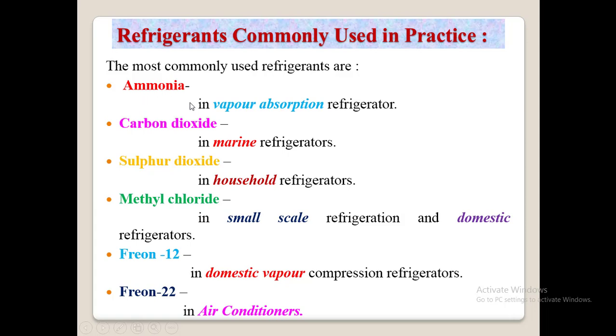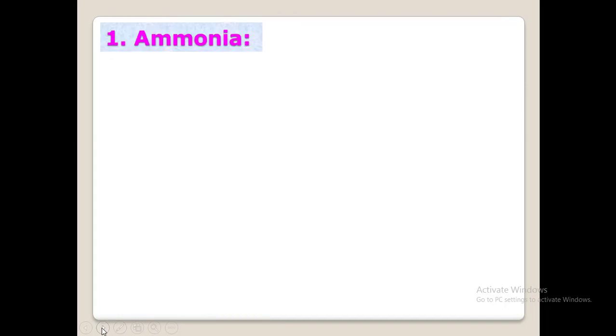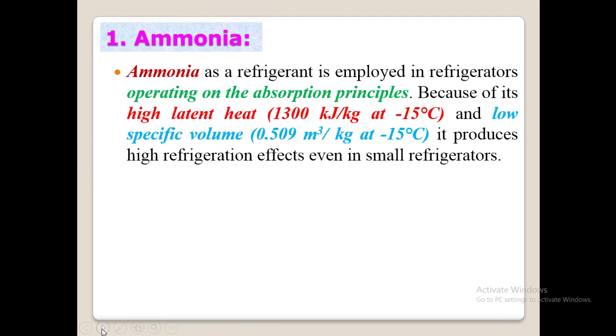Ammonia will be used in vapor absorption refrigerators. Carbon dioxide will be used in marine refrigerators. Sulfur dioxide will be used in household refrigerators. Methyl chloride will be used in small scale refrigeration and domestic refrigerators. Freon 12 will be used in domestic vapor compression refrigerators. Freon 22 in air conditioners. Next, let us see some of the characteristics of these refrigerants.